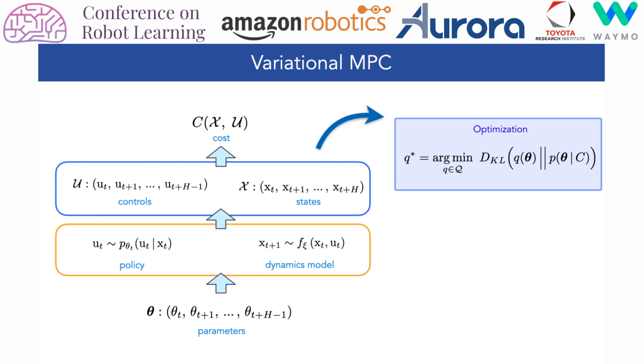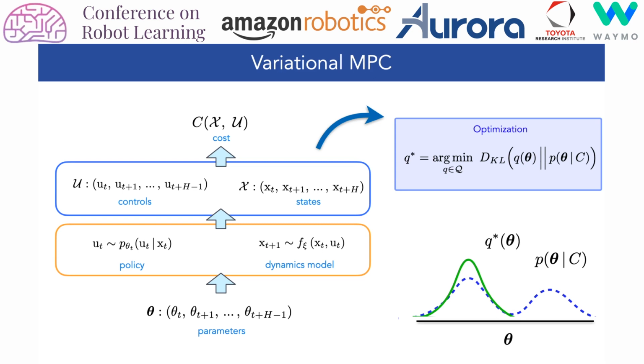Given a family of policies and a dynamics model, these parameters define distributions over predicted state and control trajectories, along with resulting costs. We can then minimize the KL divergence between a proposal distribution and the target posterior over the parameters given trajectory costs. The resulting optimized distribution is then used to generate a parameter sequence for the next MPC iteration.